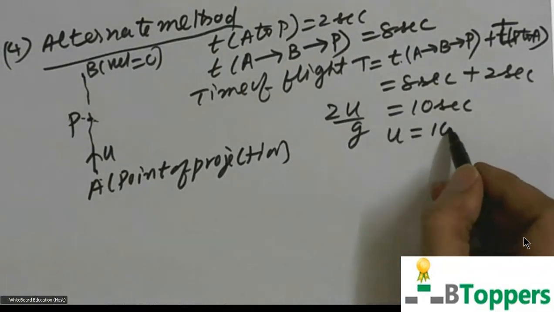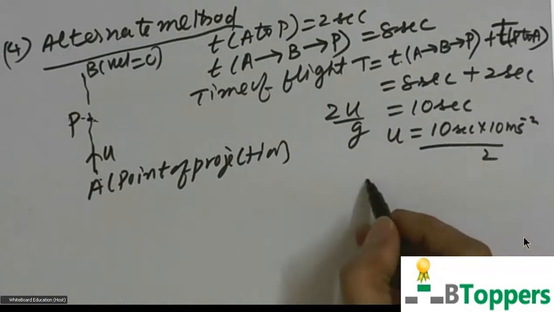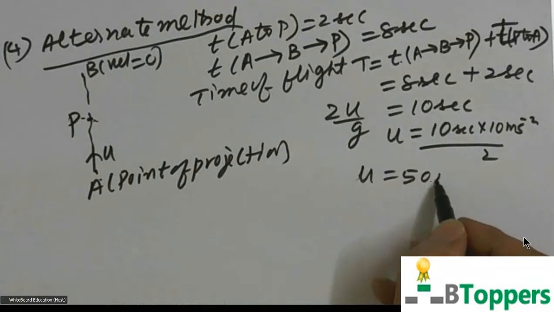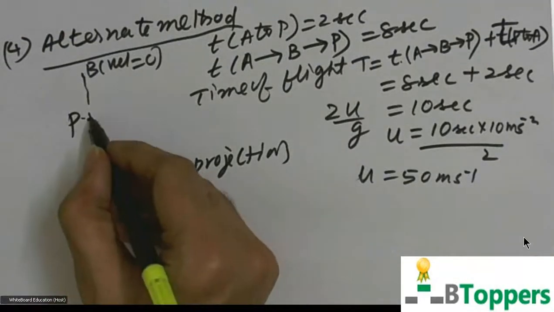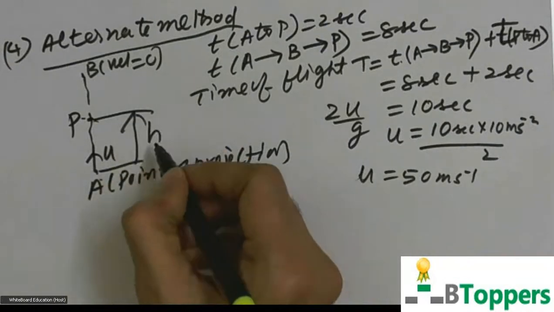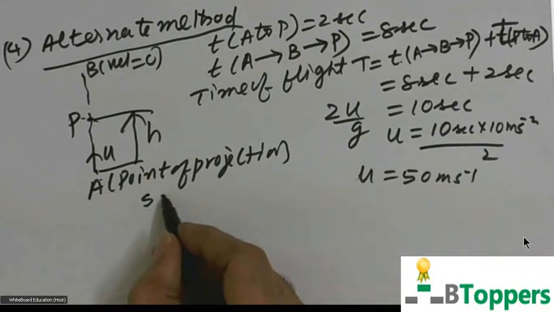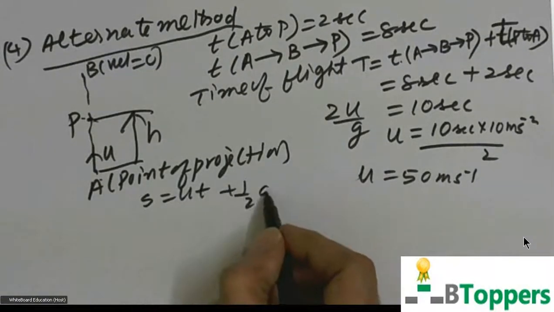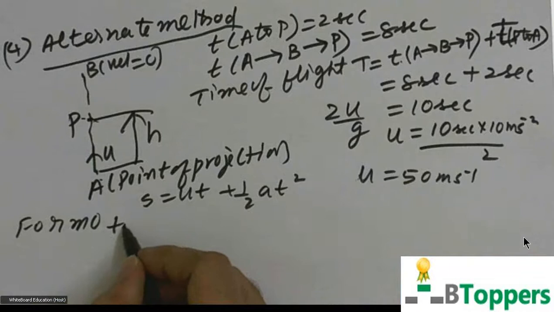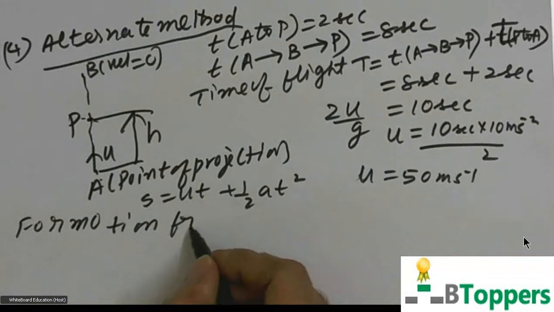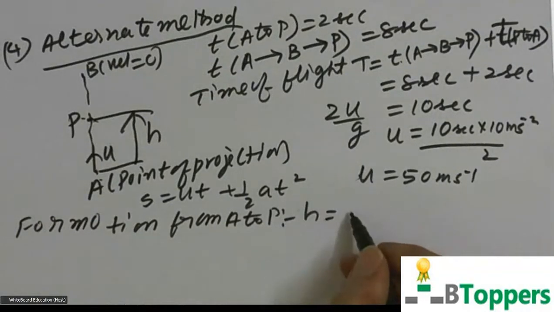So therefore initial velocity u equals 10 seconds into g, which is 10 meter per second square, by 2. So you get initial velocity of projection as 50 meter per second. Then to find the height of the point P above the point of projection, use the equation s equal to ut plus half at square for motion from A to P. Displacement s equal to h, small h, which represents height of the point.